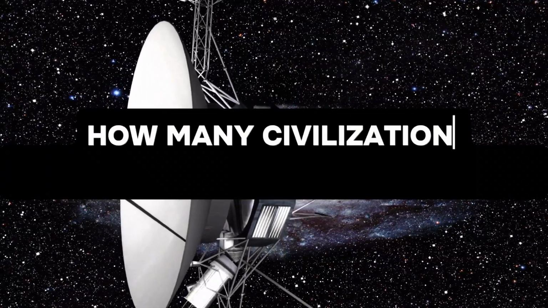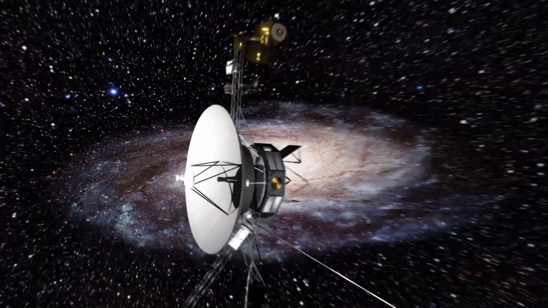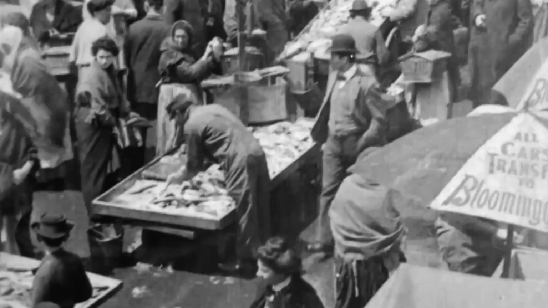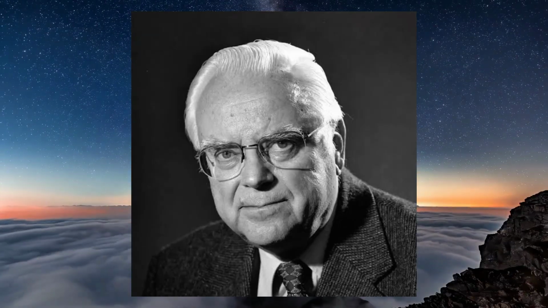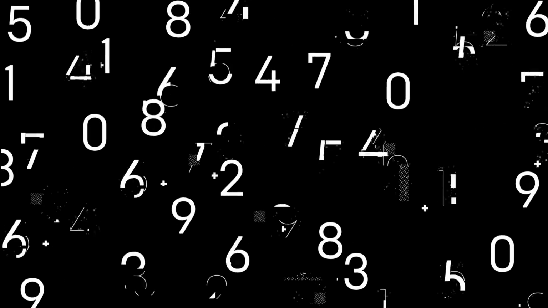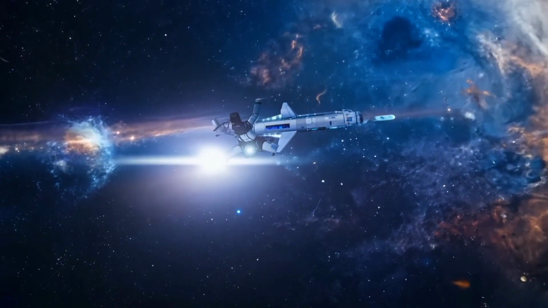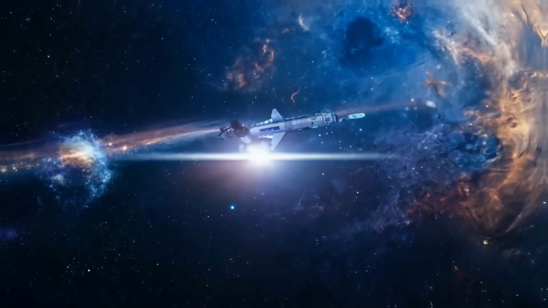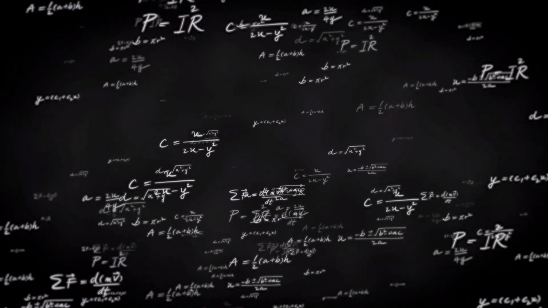How many civilizations could be living in the Milky Way? To approach this question, we must begin with the Drake equation. In 1961, astrophysicist Frank Drake created this equation as a means to estimate the number of communicative, active civilizations in our galaxy. The Drake equation is as follows.